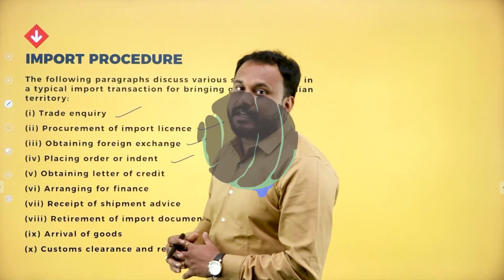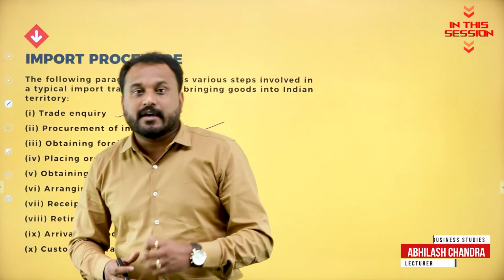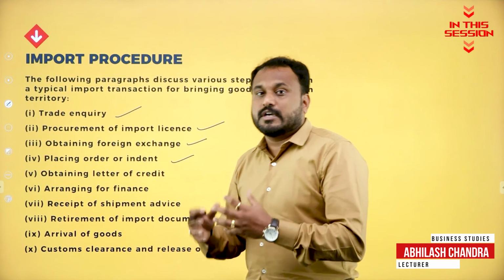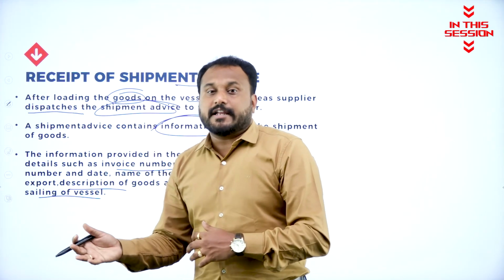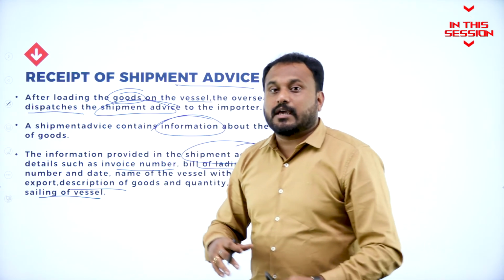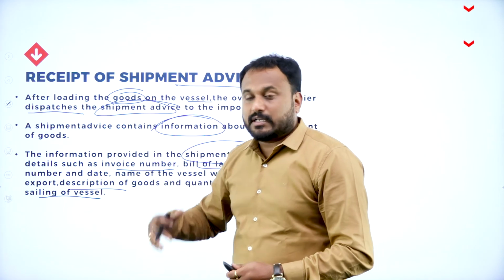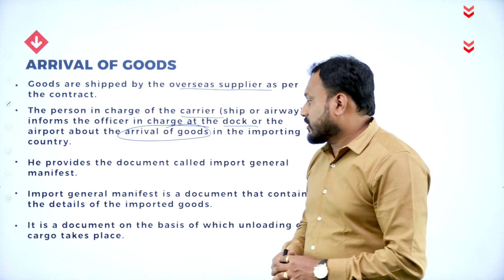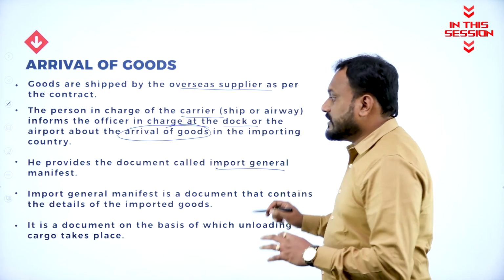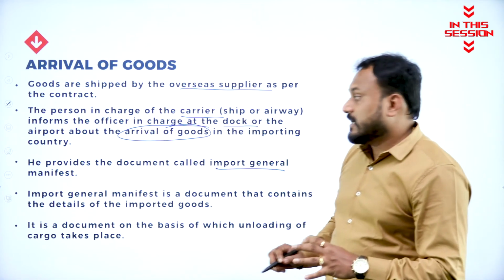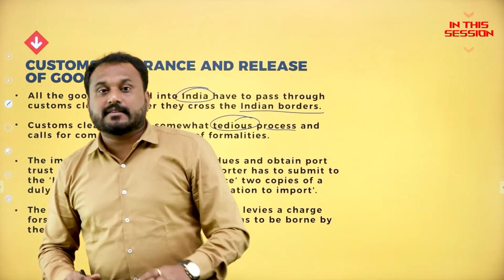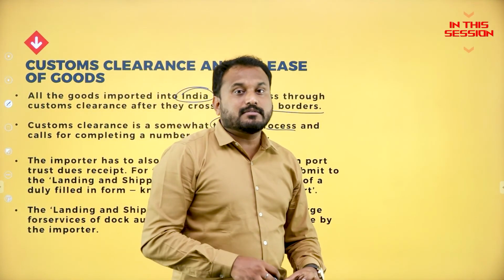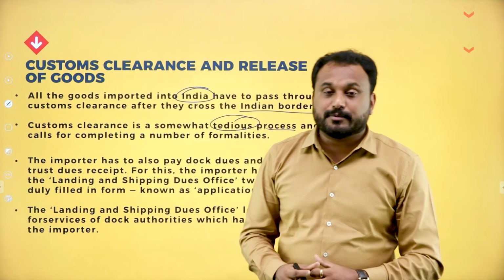The importer needs to actually place an order, and that is how he'll get those requirements, whether it can be done or it cannot be done. So these are the front end and the back end support which the exporter will give to the importer. Now he provides a document called Import General Manifest. What is it? It is called the Import General Manifest. So illegal things can come to the country through the process of importing and exporting.